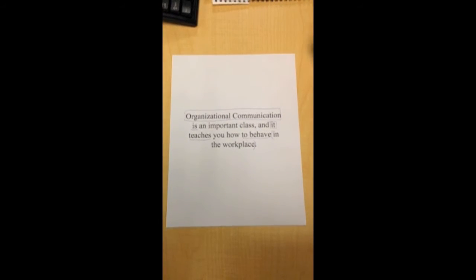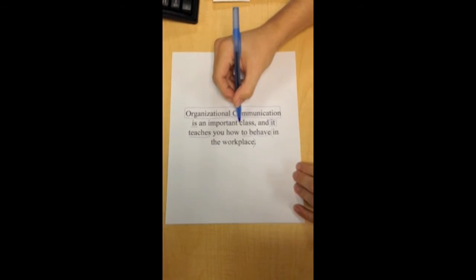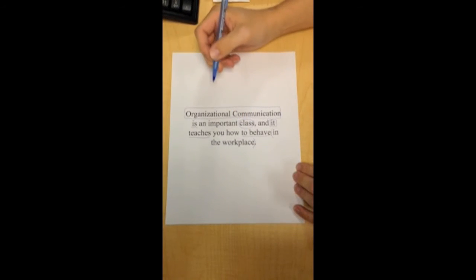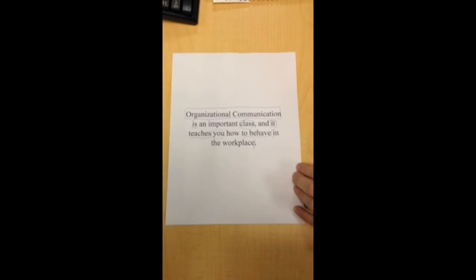So the fourth element we're going to look at is objects. Now, the best way you can remember what an object is would be it's something that's not really the subject, but usually has to do with it. So when we're looking at this one, the first one you're going to see is going to be "class." It's describing, in a way, organizational communication. And then the second one we're going to be looking at is "you," because in that second part of the sentence, who is being taught, it's you. We don't have any more objects, so we want to move on to our fifth element.